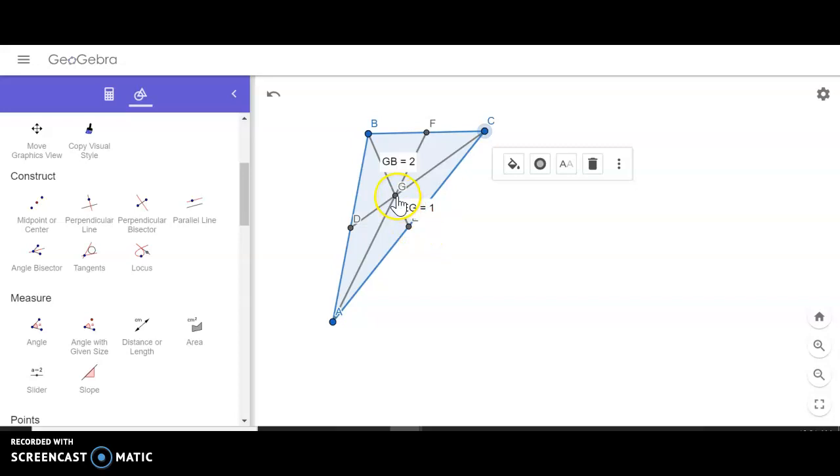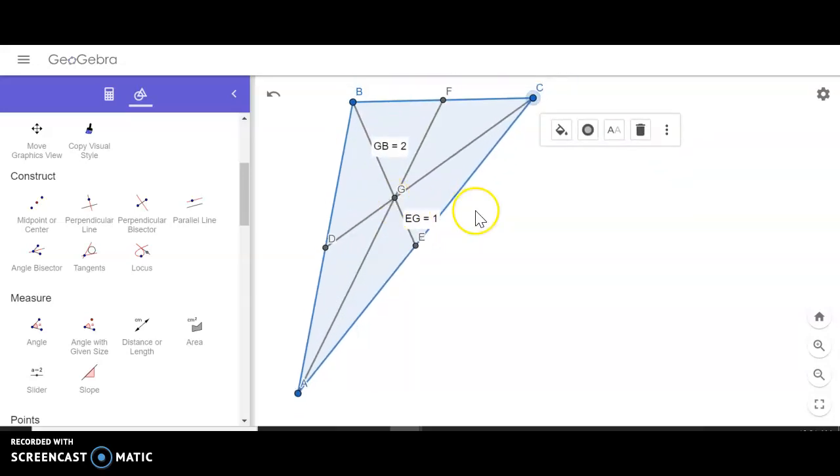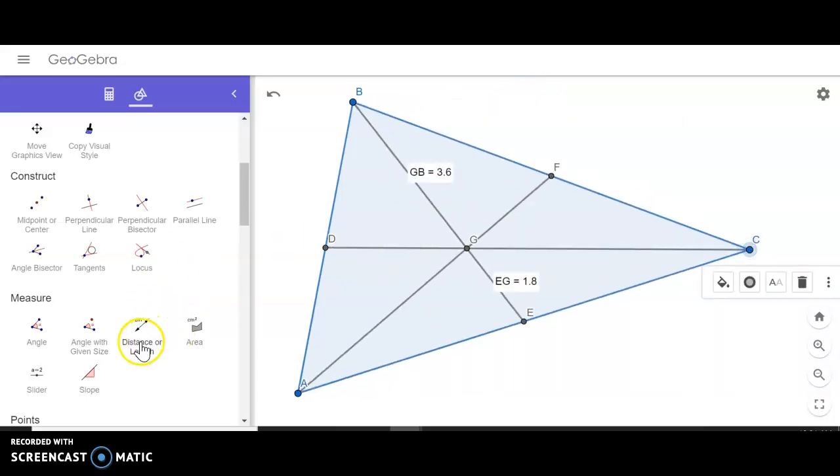Let's see if I can get it exactly to 1 and 2. So now we have 1 and 2, which is nice, but it also shows us another thing: GE is not only half. The distance from the midpoint to the centroid is not only half the distance from the centroid to the vertex, but the distance from the midpoint to the centroid is also 1/3 the entire length. I could put another one in here. So that's one of the things we're going to use, but we're going to use all of them.